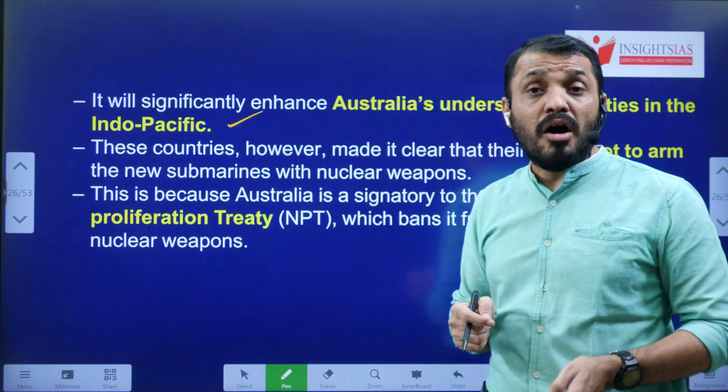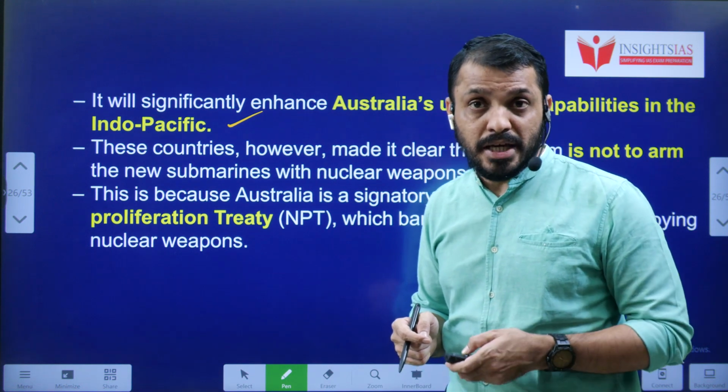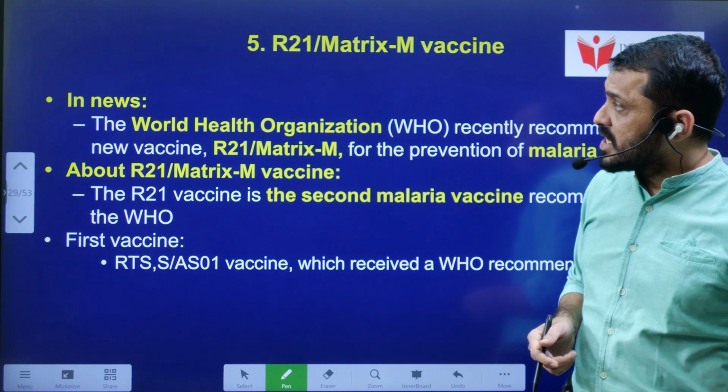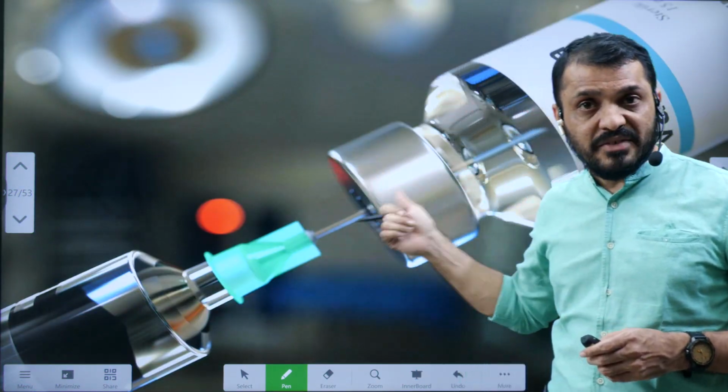That is about the AUKUS and the submarines design and manufacturing by UK. Our next topic, this is topic number 5. It is related to malaria vaccine. Recently WHO approved malaria vaccine.